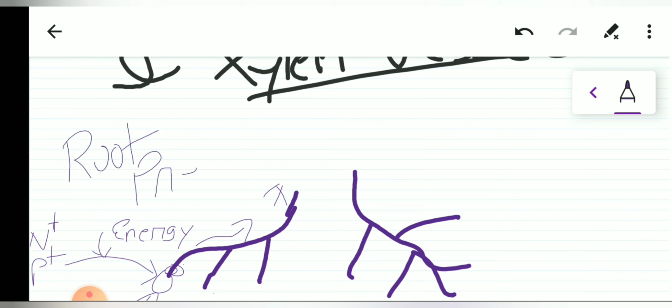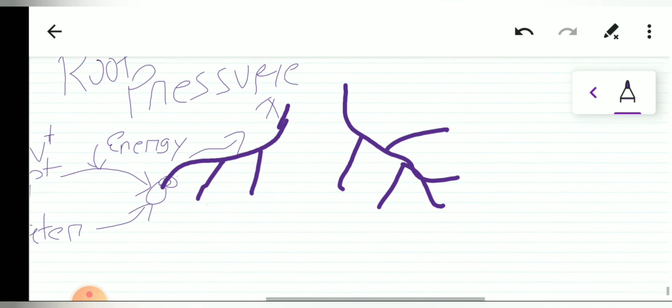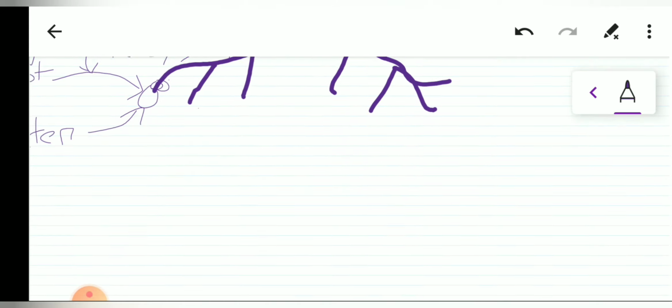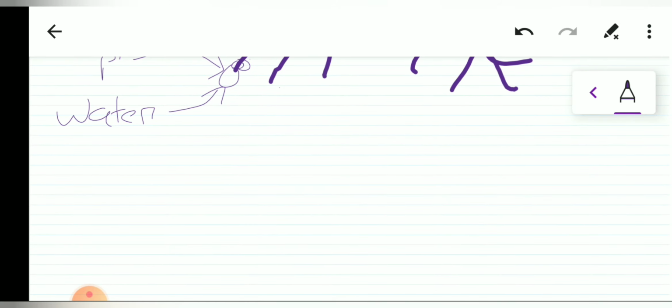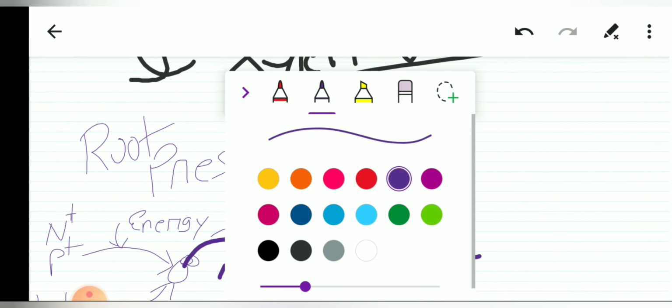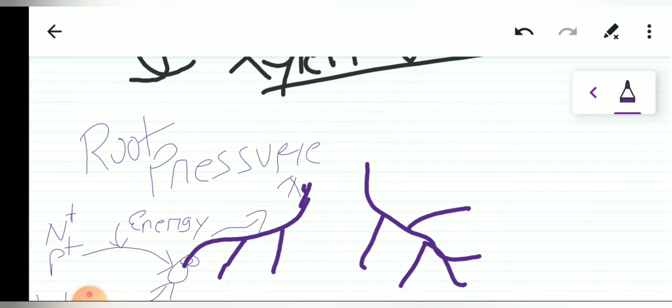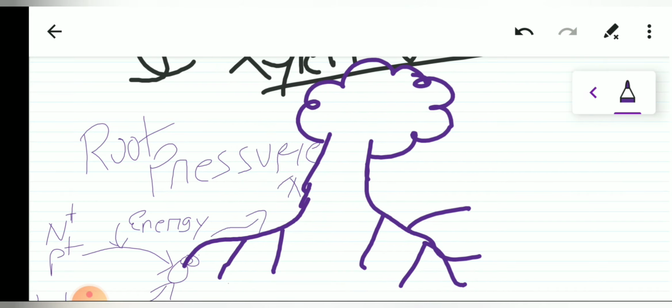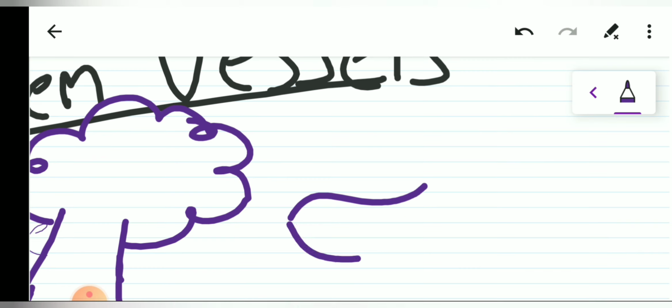Okay, now this root pressure is enough for small plants, but what happens if the plant is too tall? So the tall plants have developed a new procedure for it. It is also known as transpiration. So let us suppose that this is a tall plant. The leaves of the tall plant will lead to loss of water by evaporation.